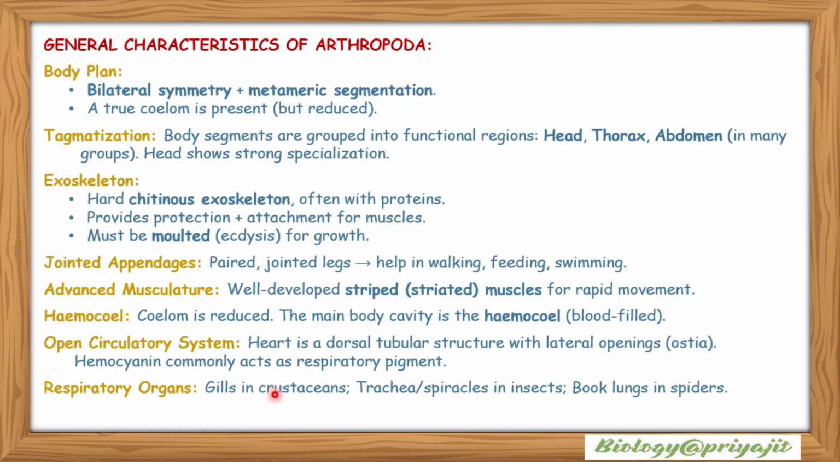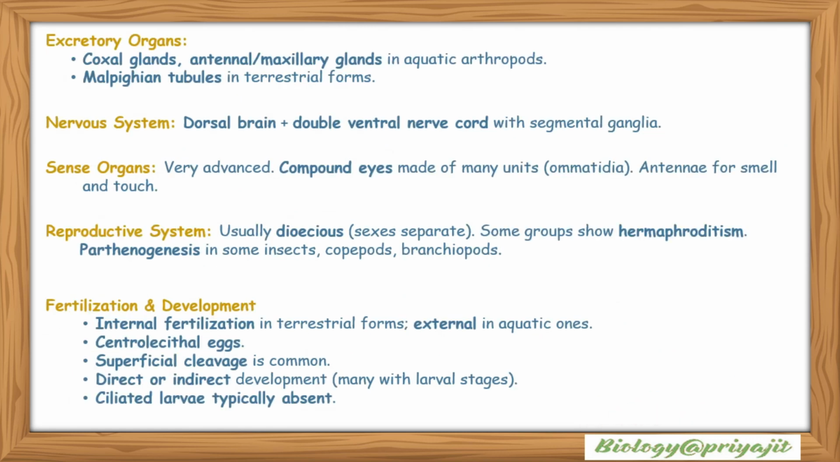Respiratory organs: they have gills in crustaceans, trachea and spiracles in insects, and book lungs in spiders. Excretory organs: coxal glands, antennal or maxillary glands are found in aquatic arthropods. Malpighian tubules are found in terrestrial forms. Nervous system: they have a dorsal brain and a double ventral nerve cord with segmental ganglia. Sense organs among the arthropods are very advanced. Compound eyes are made up of many units or ommatidia. They have antennae for smell and touch.